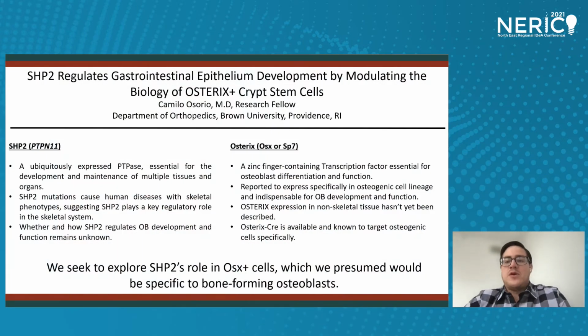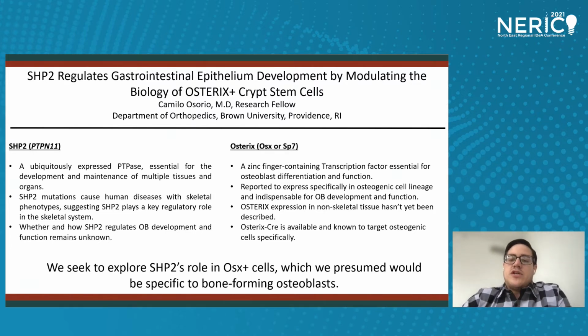Hello everyone. My name is Camilo Osorio. I'm a postdoctoral research fellow at Brown University. Today I'm going to be talking about how SHIP2 regulates gastrointestinal epithelium development by modulating the biology of Osterix-positive crypt stem cells. A little bit on the background, SHIP2 is a protein tyrosine phosphatase encoded by the PTPN gene.